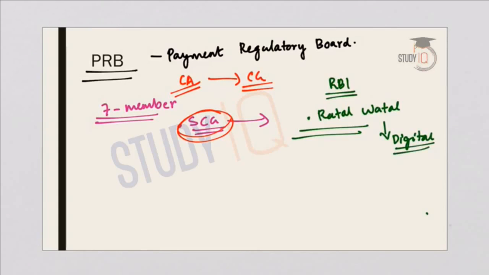So the Ratan Watal committee is regarding digital payments, and the recommendation said that establishment of a PRB, or a payment regulatory board, within the overall structure of the RBI would be better than creating an independent organization. So RBI said that even though the government creates a payment regulatory board, this should be within the control of the RBI. So this was the contention between RBI and the government regarding the payments regulatory board.